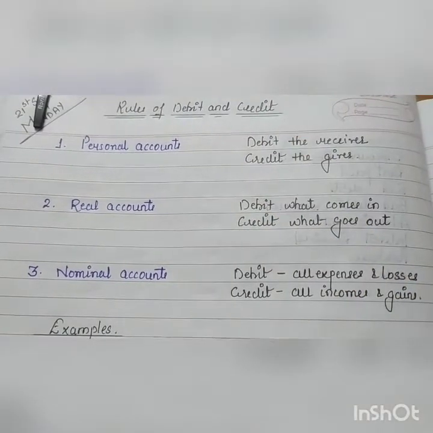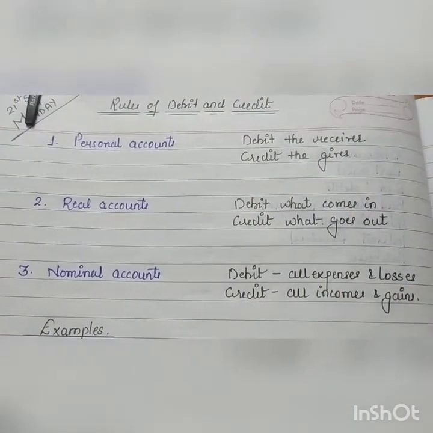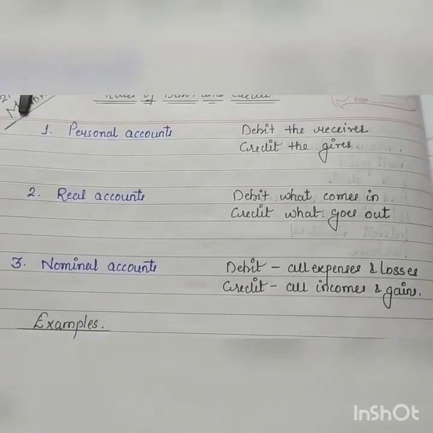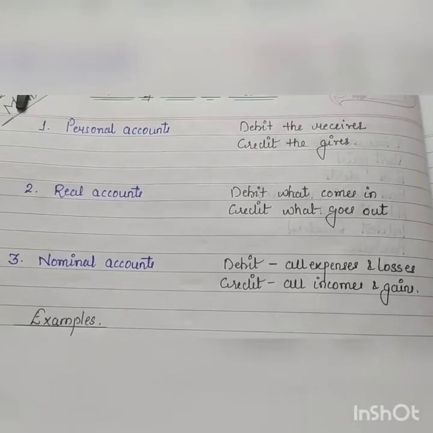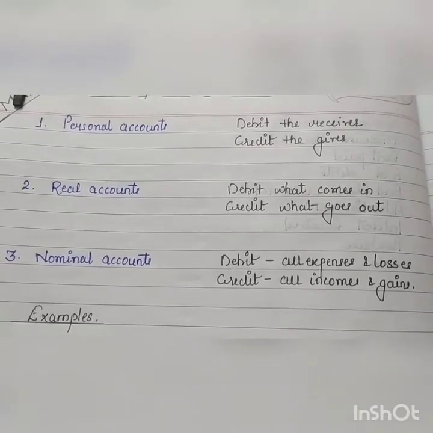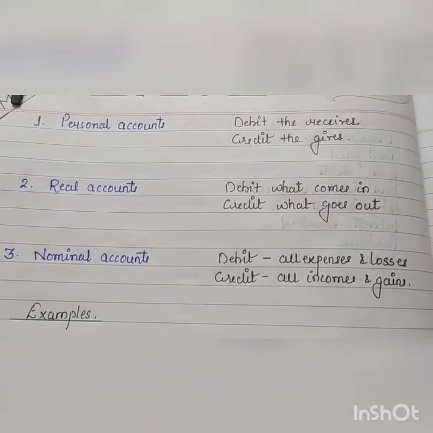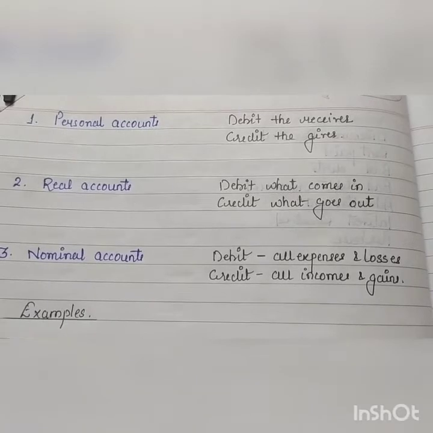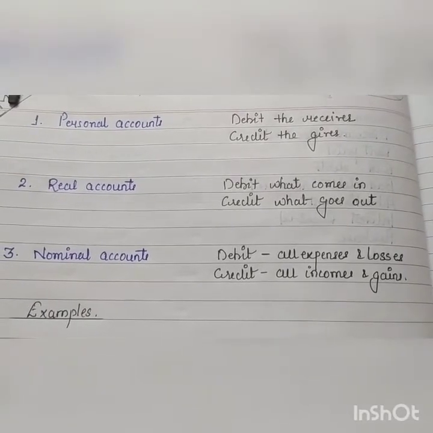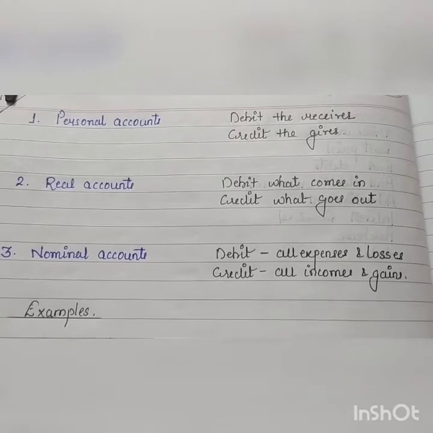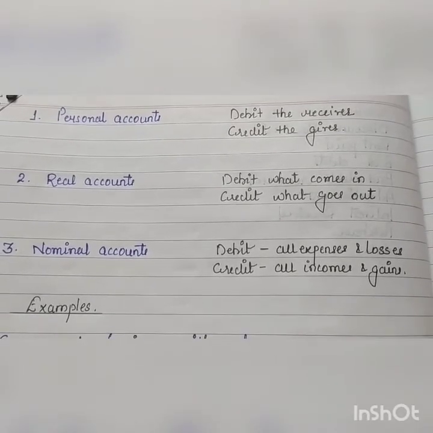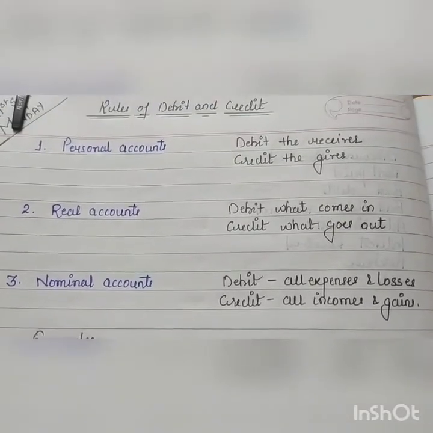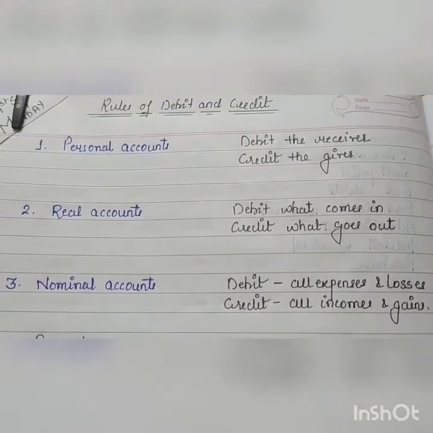Personal accounts relate to all individual persons' accounts, firms, and organizations' accounts. Under real accounts, all assets come, whether tangible or intangible, except bank and debtors, because those come under personal account. And under nominal, all expenses, losses, income, and gains are categorized. So let's discuss the rules of debit and credit under the traditional approach.